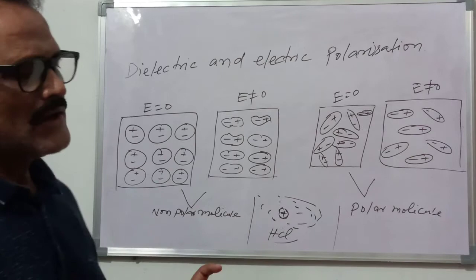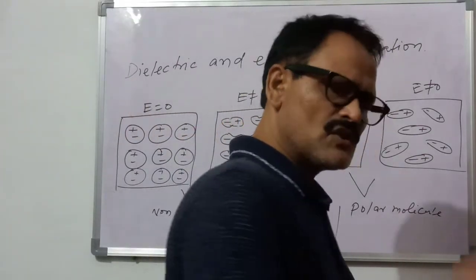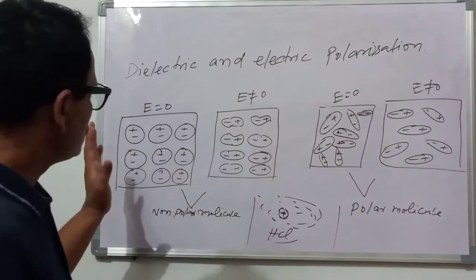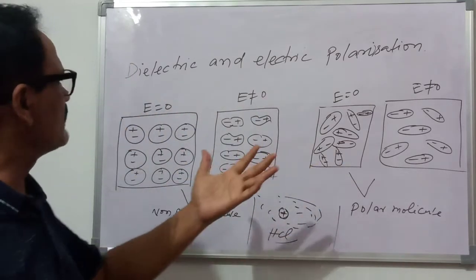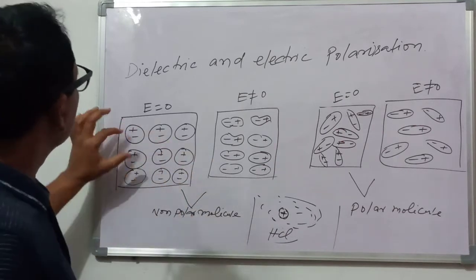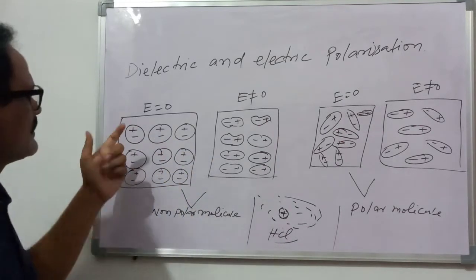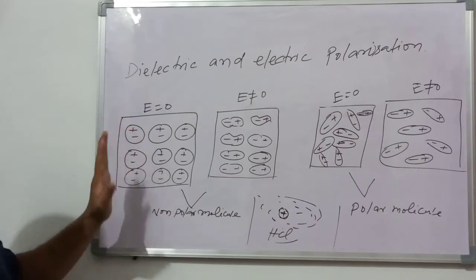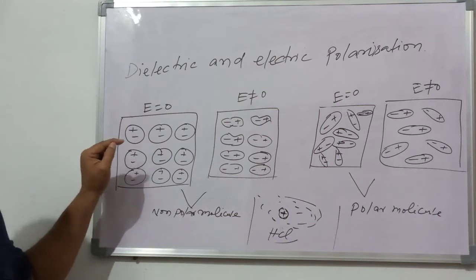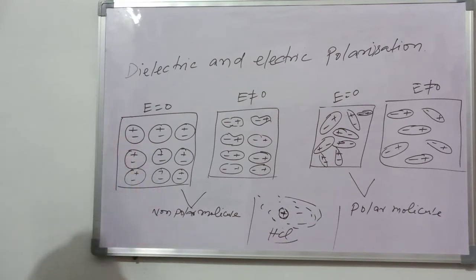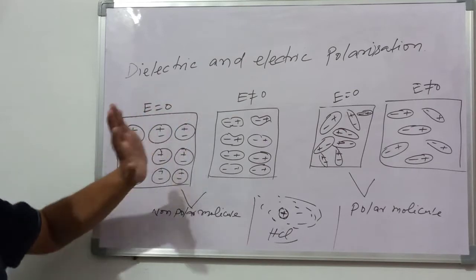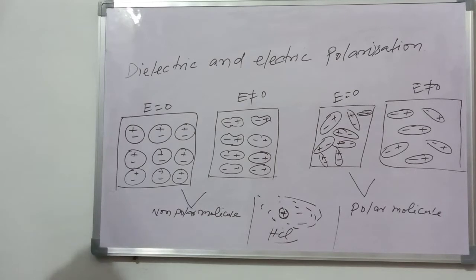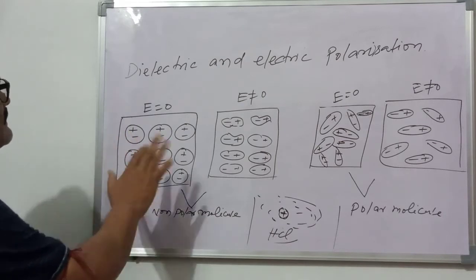Now I am going to explain what will be the effect on the polar or non-polar molecule when it is placed in the electric field. और मैंने इसको पहले से बना के रखा है एक फिगर, आप देखिए इसको. Suppose this is the symmetrical distribution, means the center of all the negative charge and positive charge will coincide, so the net dipole moment of the individual molecule is 0, so it is a non-polar molecule. And now there is no external electric field, so I have written here E is equal to 0, and in this case the net dipole moment is 0.